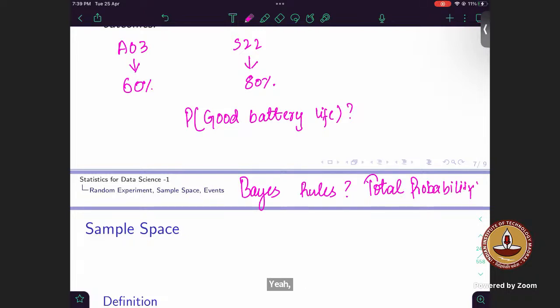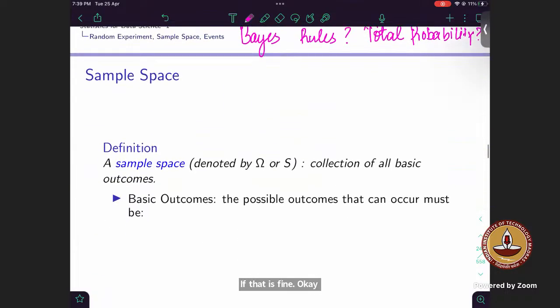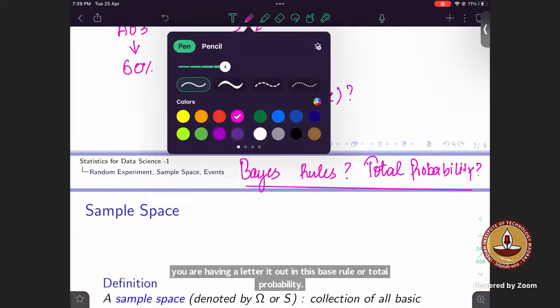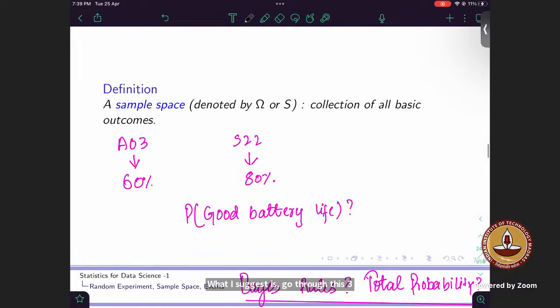Sir, can you repeat Bayes rule and total probability once? Yes, I will explain it through questions, if that is fine. Because sir, I have doubt in these two. Ma'am has also explained. If you are having a little doubt in Bayes rule or total probability, what I suggest is to go through the tree diagram.